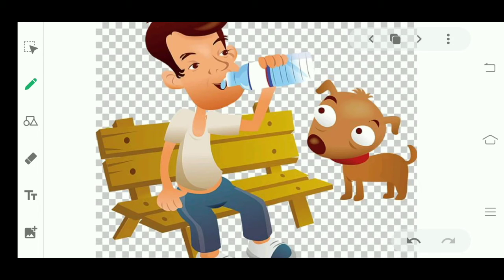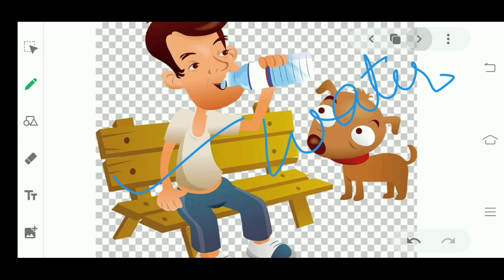Next, here you can see what this human being is drinking. He is drinking water. So what's next? Now we will talk about water, which is a very important part of our body.